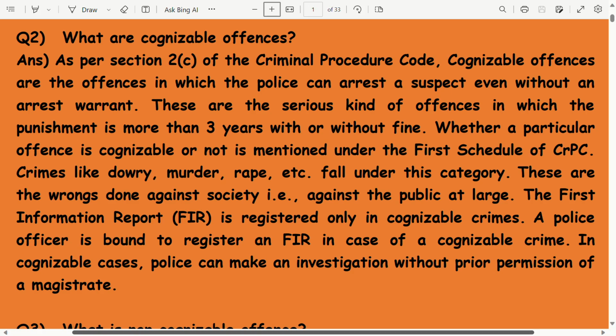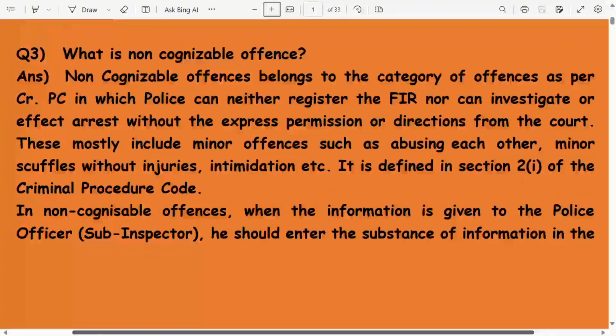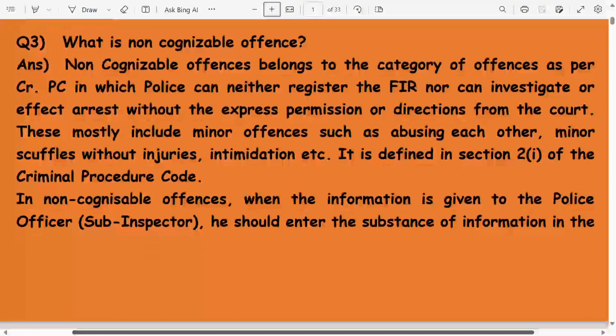The first information report is registered only in cognizable crimes. A police officer is bound to register an FIR in case of a cognizable crime. In cognizable cases, police can make an investigation without prior permission of a magistrate. What is a non-cognizable offence? Non-cognizable offences belong to the category of offences as per CRPC in which police can neither register the FIR nor can investigate or effect arrest without the express permission or directions from the court.